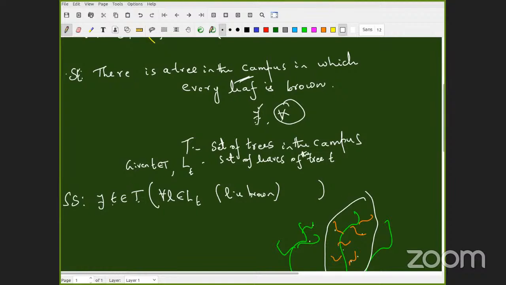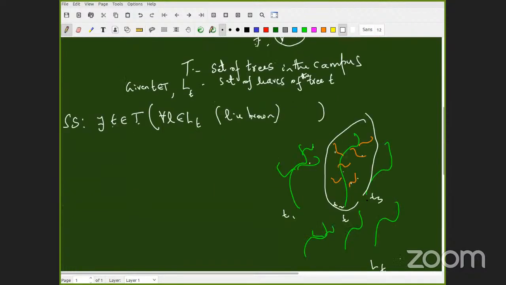So what does the second quantifier do? It collects all the leaves of the particular tree, small t. You understand that first; that's the main thing. Then you can formulate the statement: there exists t in T such that for every l in LT, what is the property? The leaf being brown. Already I have drawn a picture for you.